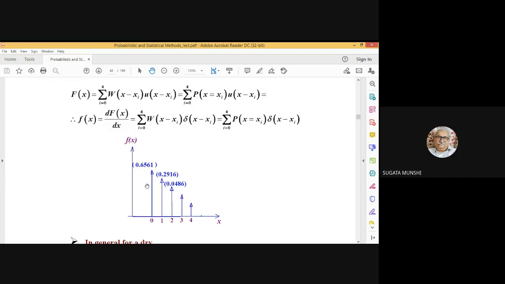So this will be the density function. I have not written down the strengths of those two impulses. You just find out what were the values of p there and here and put it there.